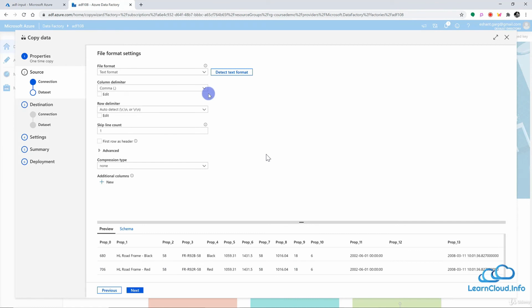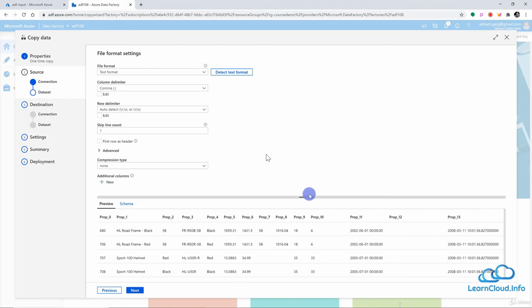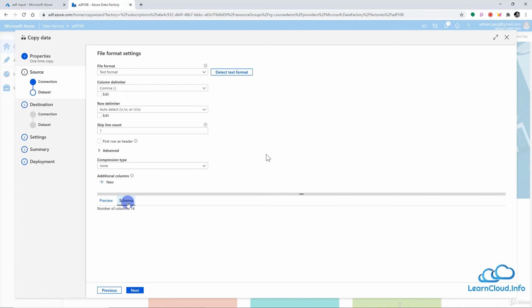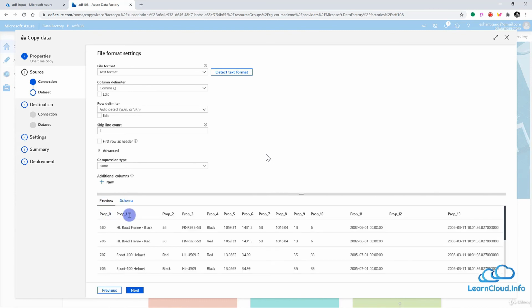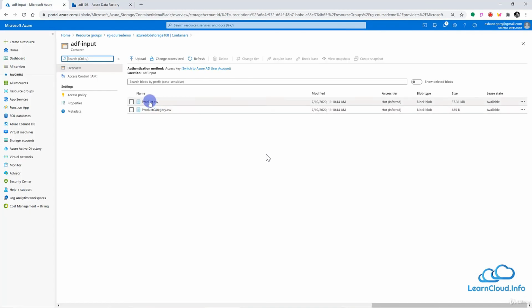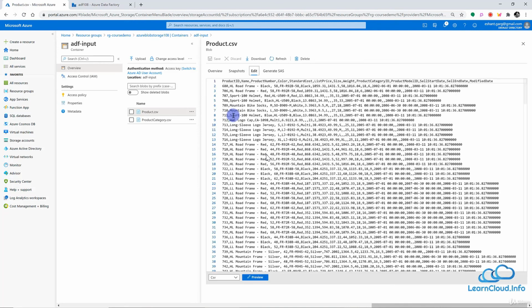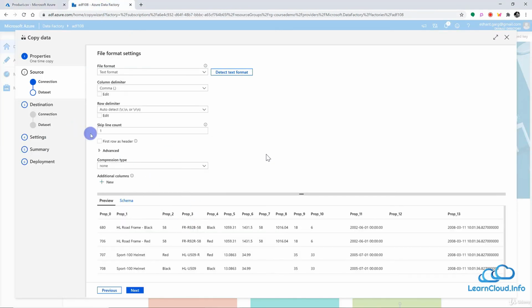So Azure Data Factory is generally very good at figuring out the format and schema of your file, and it will also show you what it thinks the schema of your file is. You can go to schema, and you can see right now Property 1, 2, and 3. But if you look at the file here, we actually have the column names. So let's look at the file, and we have product ID, name, but it is not able to detect it here because we have not yet clicked the first row as a header.